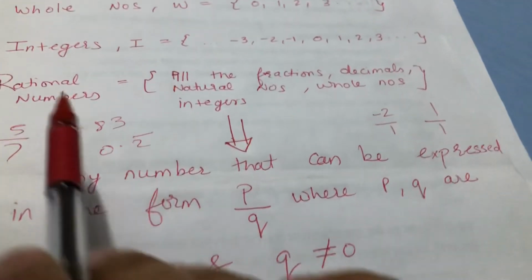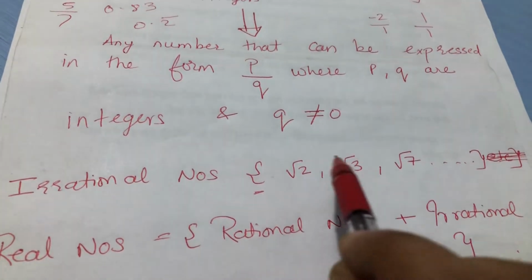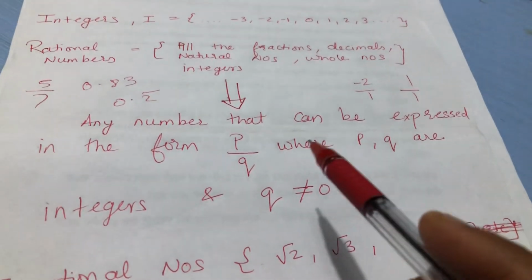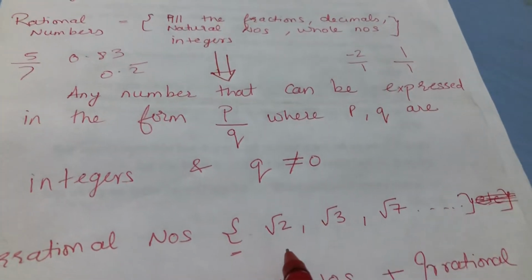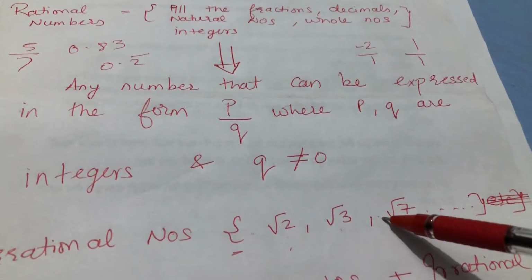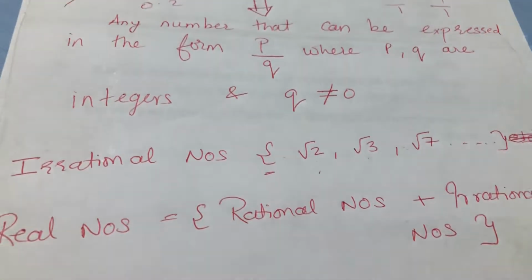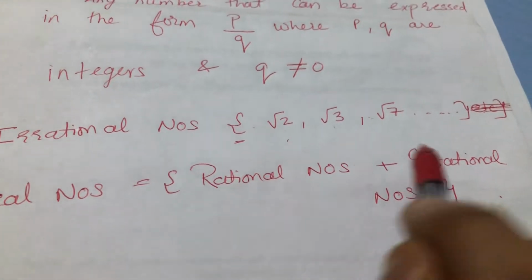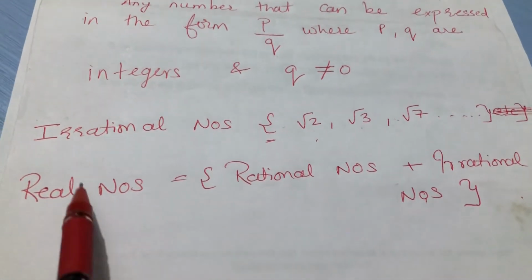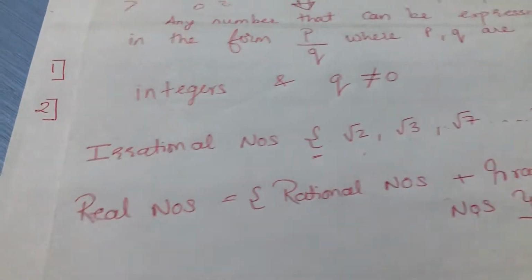So did you understand what are rational numbers? Okay, now let's come to irrational numbers. Irrational numbers means numbers which cannot be represented in this form. Okay, so it's very easy. Numbers like √3, √7 and all these are the numbers which cannot be expressed in this form. So they are known as irrational numbers. Now the rational numbers and the irrational numbers together will make real numbers. Okay, so that is what our chapter is about: real numbers.